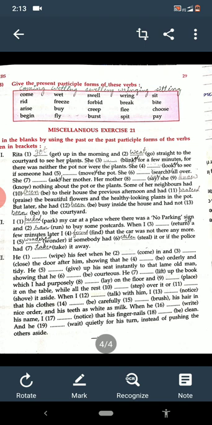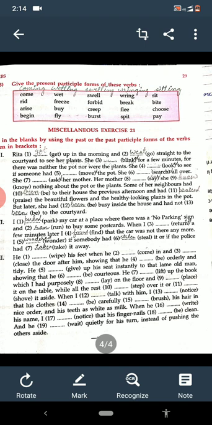She asked her mother. Her mother said, second form of say, it is said. She knew nothing. Second form of know, it is knew. Nothing about the pot or the plants. Some of her neighbors had been. The third form of be is been. Had is there, and with had we use third form of the verb, so it will be been.